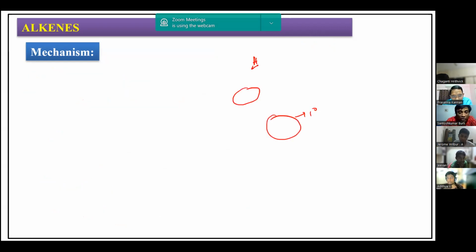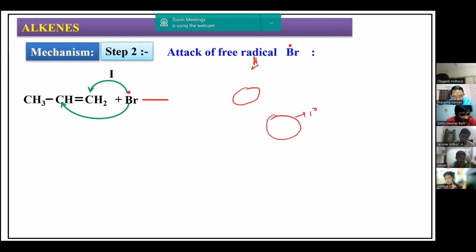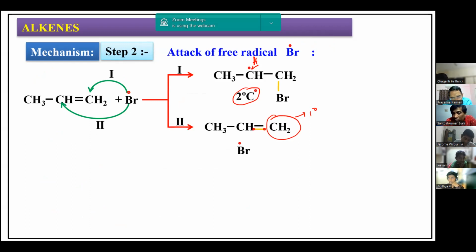Now, in case of HI, step 2 is not possible. Why is step 2 not possible in the HI case? You can ask, HI is a weaker bond, then it could have undergone. Yes, HI is a weaker bond. Once it forms H dot and I dot, after homolytic cleavage with C6H5 dot, no doubt it is going to form benzene.